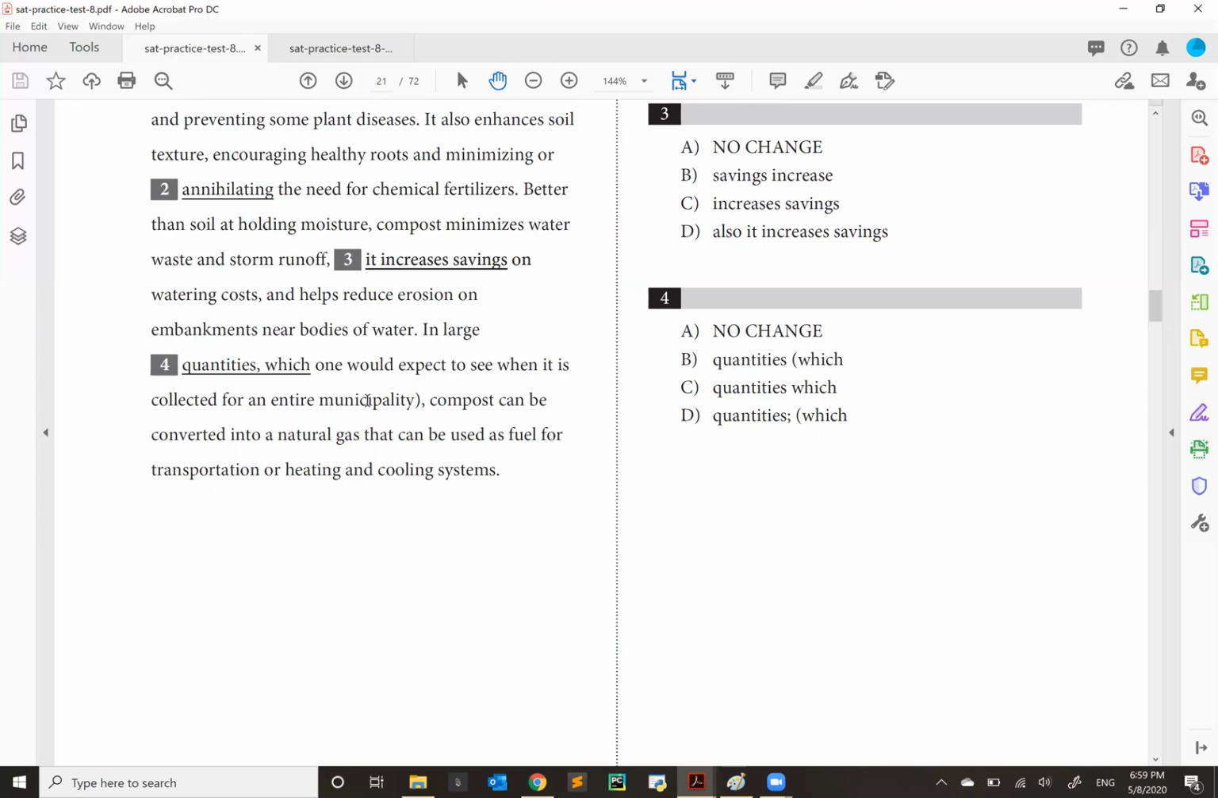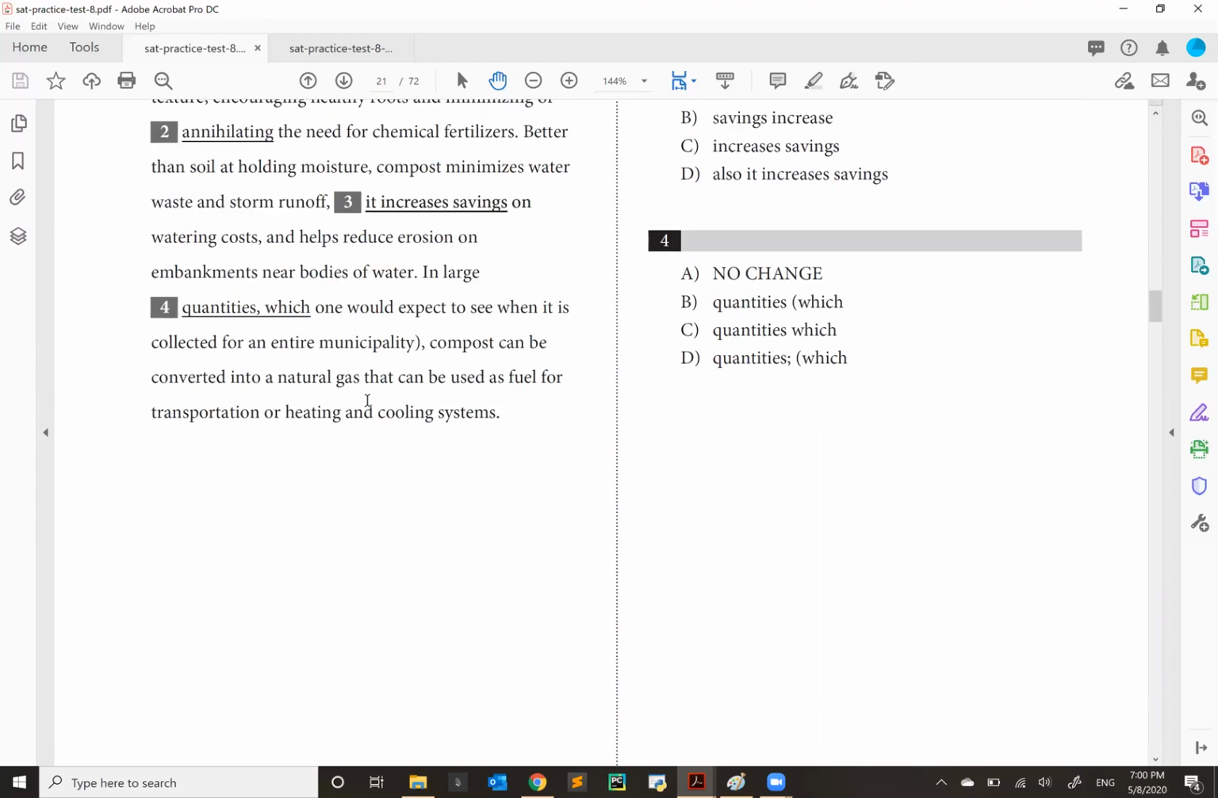Now, the second to the last question that we're going to be looking at is question number 4. In grammar, punctuation, if you understand a little bit how it works, and we'll have a discussion about this later, it's rather arbitrary, but it has to be consistent. So what I mean by this is this. "In large quantities, which one would expect to see when it is collected for an entire municipality," there is an interruption, right? And it's set off by the relative pronoun "which."